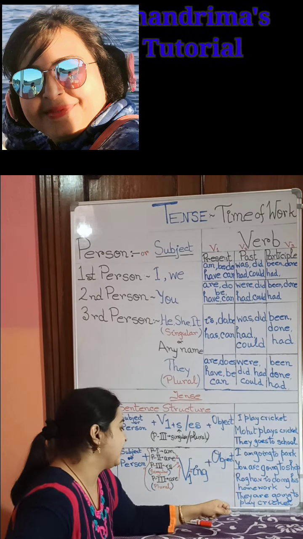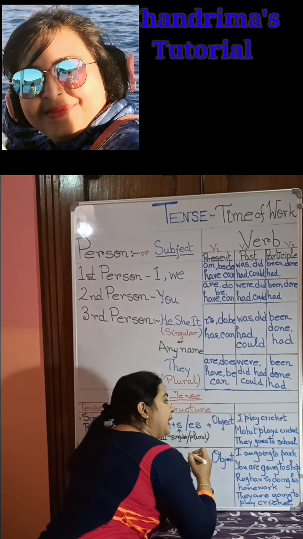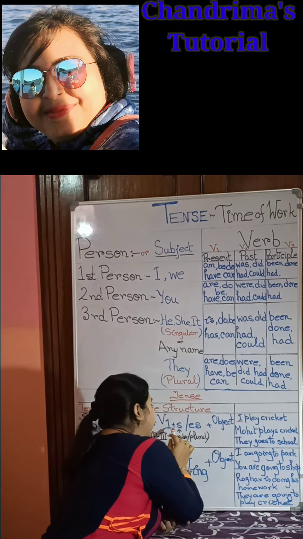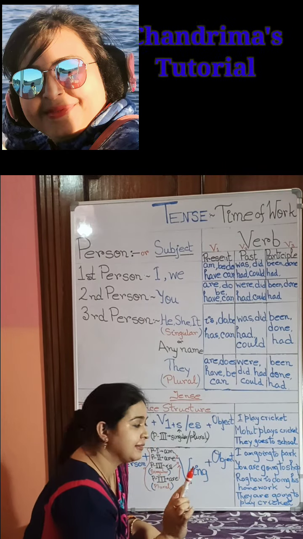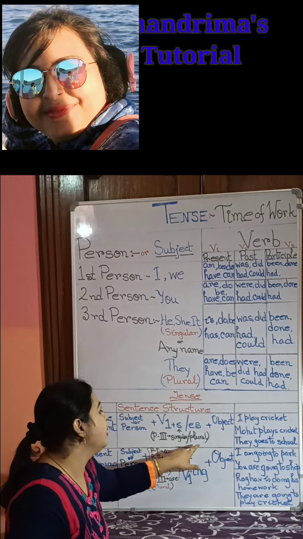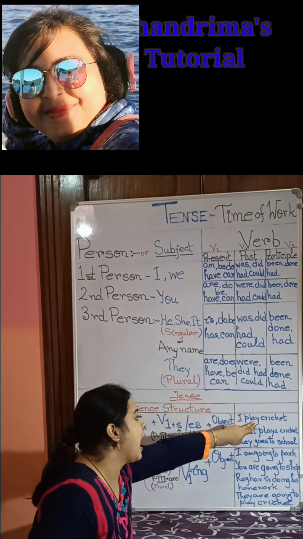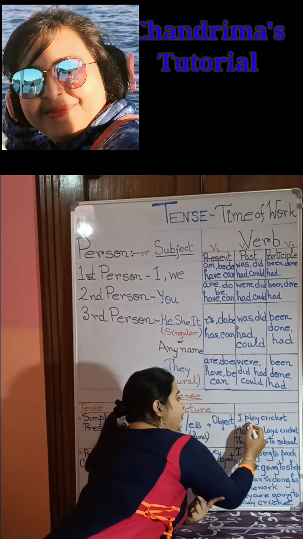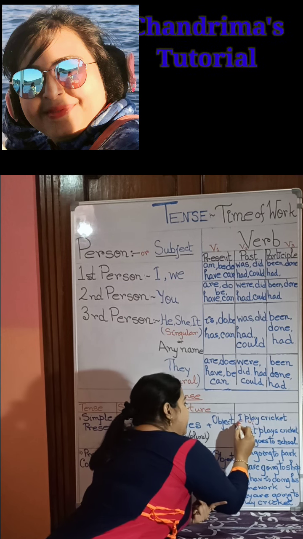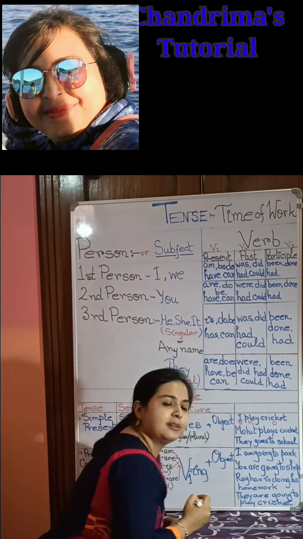Let's see it in a sentence. See, "I play cricket." What is "I" here? "I" here shows first person. "I play", no s or es, since we add s or es only with third person singular number, so here, since it is first person, no s. What will be the verb? The verb is in form 1, V1. "I" is the subject and here "cricket" is the object.